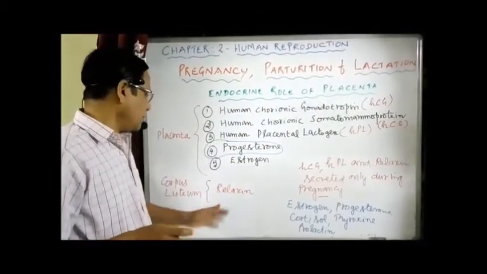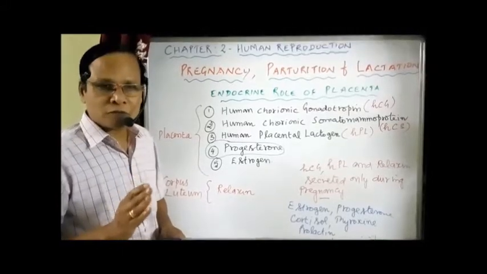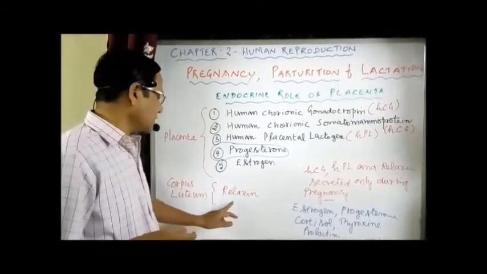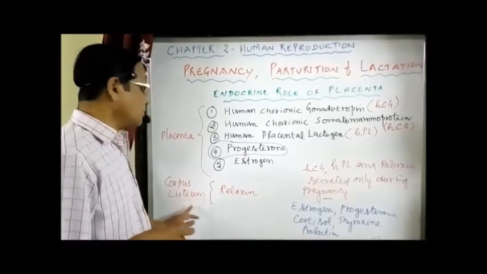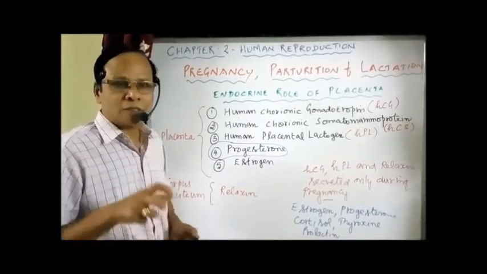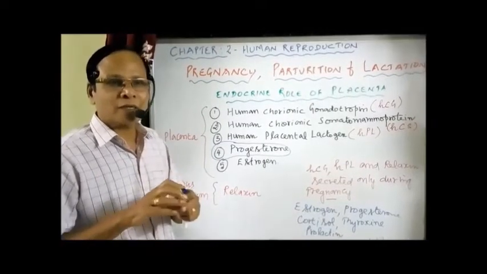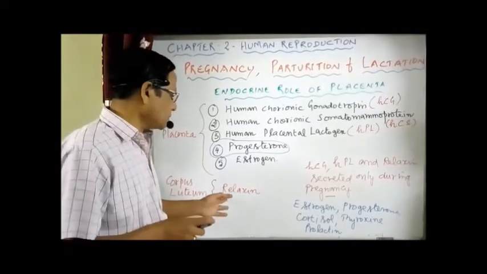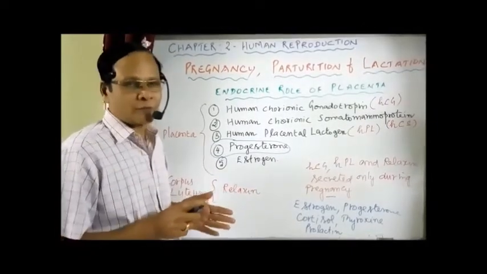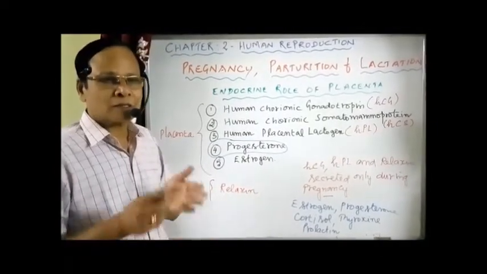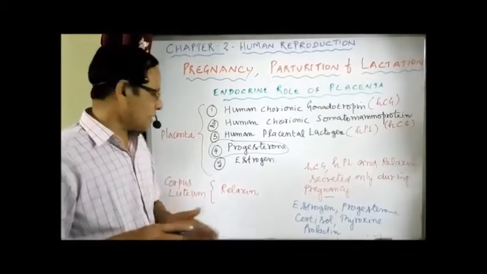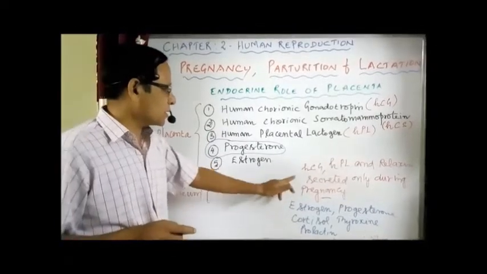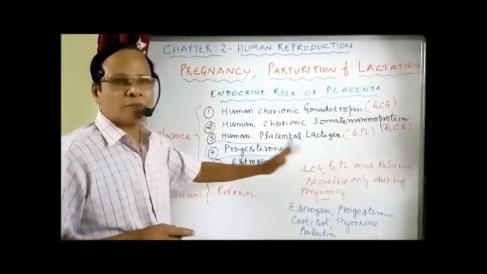Now, another hormone which is normally released towards the last phase of pregnancy for birth is relaxin, secreted by the corpus luteum. It is responsible for relaxing the pelvic ligaments during the time of birth. It plays a major role in relaxing the ligaments normally found in the pelvic region and promotes the delivery of the baby. As I mentioned already, these are all hormones secreted only during pregnancy.